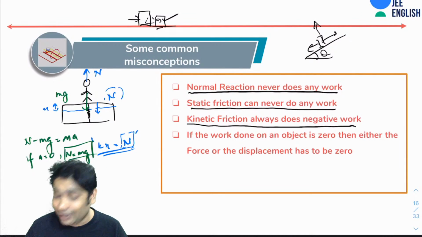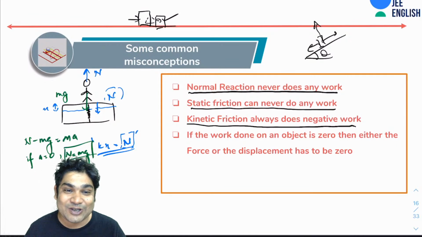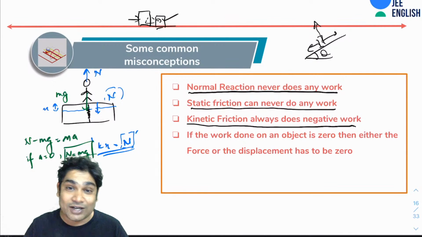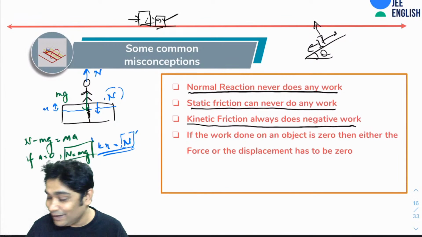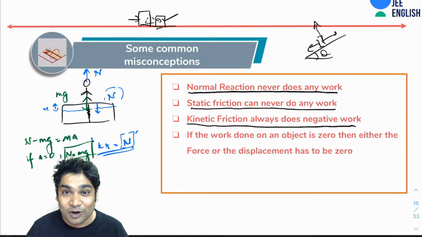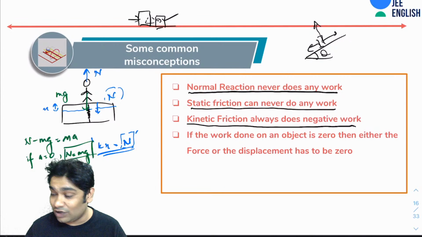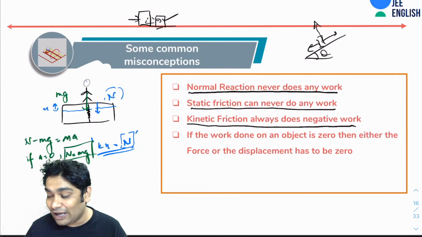And Prabhat, you really need to watch my first video on Newton's laws to understand this better. Trust me, there I have explained normal reaction in great detail. You just need to watch that video and you will never have any doubt relating mg and N. I understand a lot of people remain confused about the relationship between normal reaction and mg. So you need to watch my first video, NLM 1, lecture 1. You watch that and you won't have any more doubts.